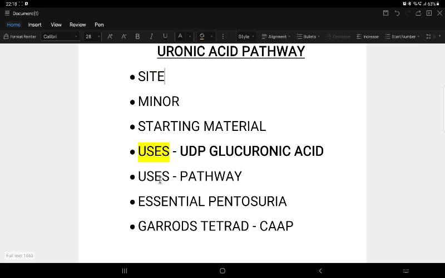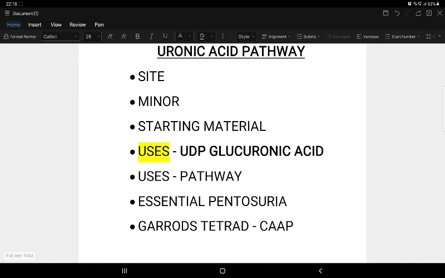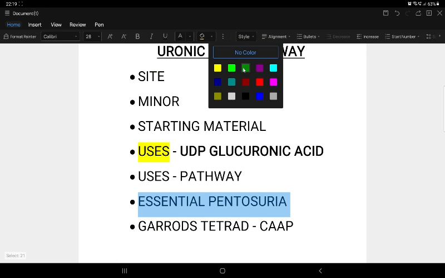The clinical point I try to mention here is that the L-xylulose formed is converted into xylitol by the xylulose reductase enzyme. Then xylitol is converted into D-xylulose by xylitol dehydrogenase. Deficiency of xylulose reductase and xylitol dehydrogenase results in essential pentosuria. That was the point I tried to synthesize here. Many questions, in fact every question from the glucuronic acid pathway, comes only from here.